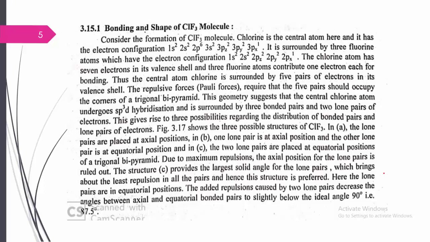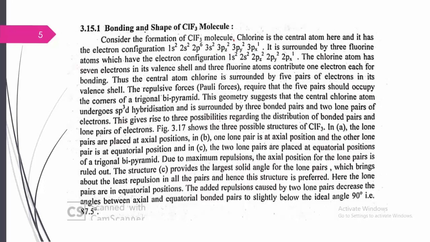Again, the atomic number of fluorine, we know, is 9. So its electronic configuration is 1s2, 2s2, 2p5, which means it has 1 unpaired electron. This 1 unpaired electron can form a bond with the central atom, chlorine. Here the central chlorine atom undergoes sp3d hybridization, involving the 3s2, 3p and 3d orbitals.